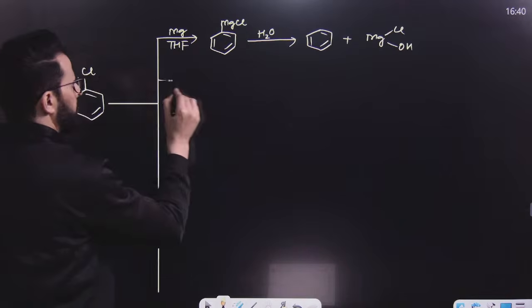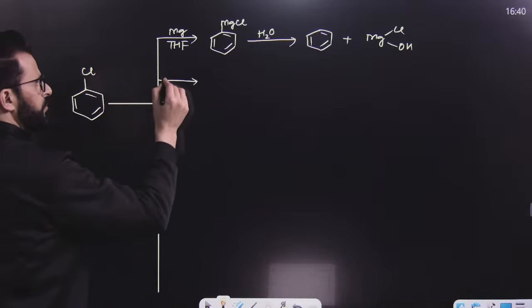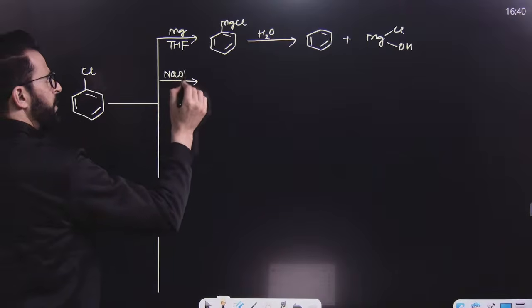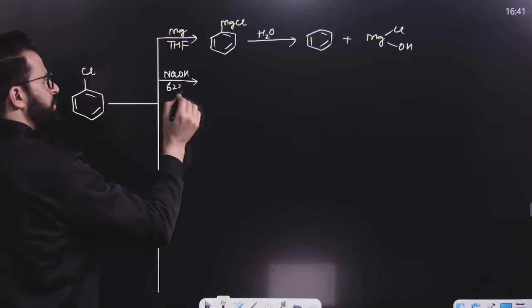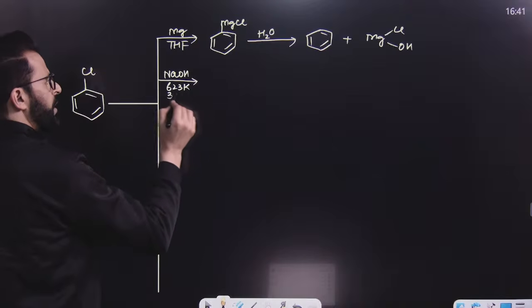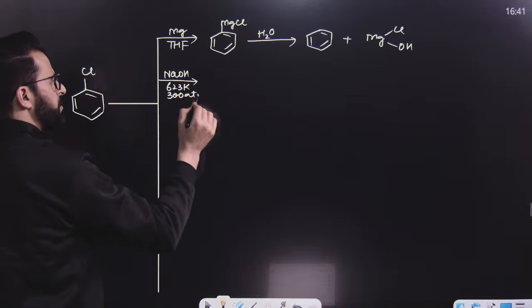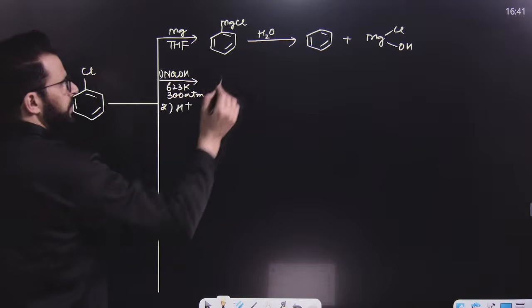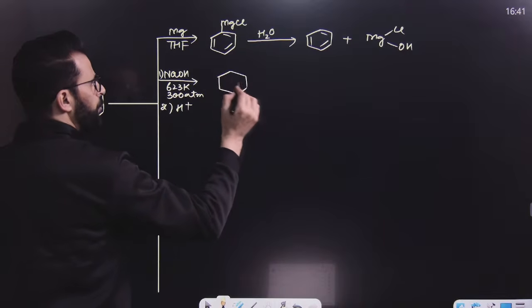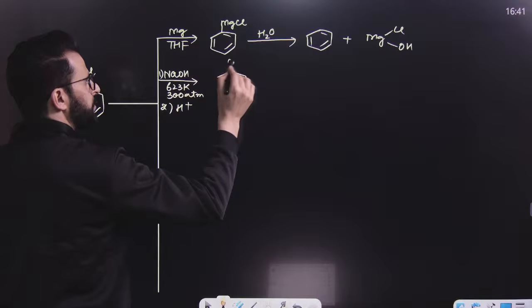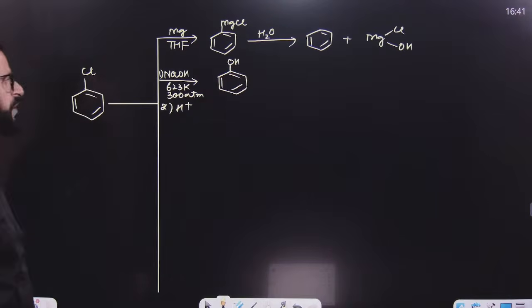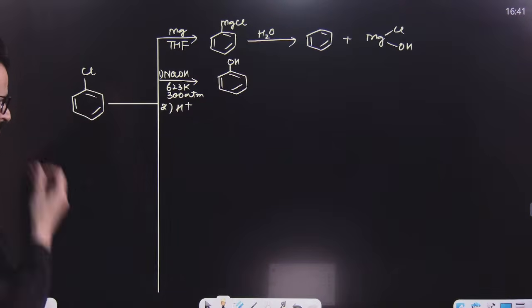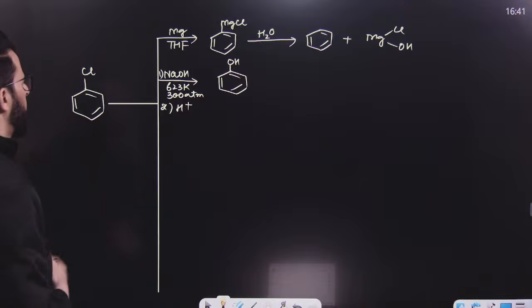After that, a very, very important reaction. On treatment with NaOH at a temperature of 623 Kelvin at a pressure of 300 atmospheres, followed by acidification, results in the formation of phenol, known as Dow's process. Very, very important reaction known as Dow's process.